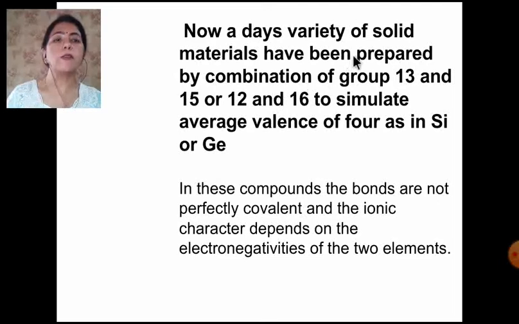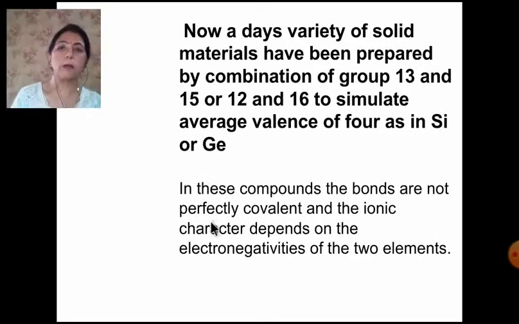Nowadays a variety of solid materials have been prepared by combination of group 13 and group 15 elements or group 12 and group 16 elements to simulate an average valence of 4 as in silicon or germanium.